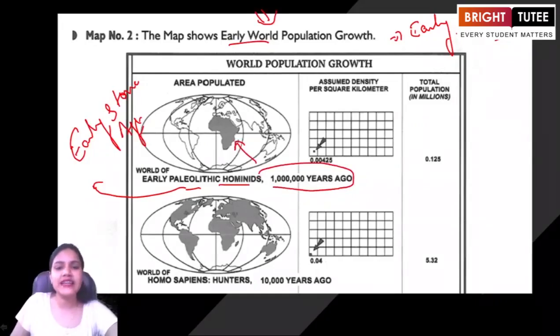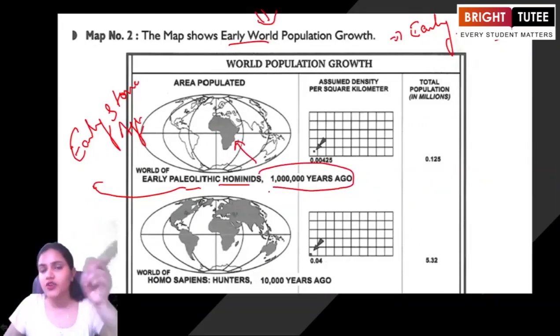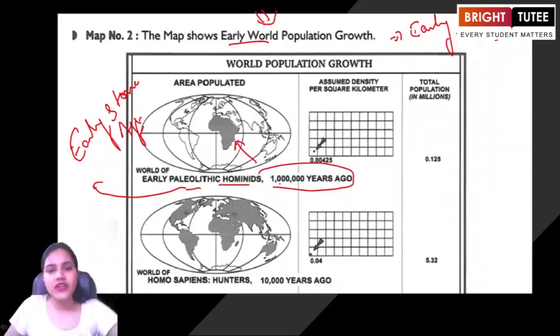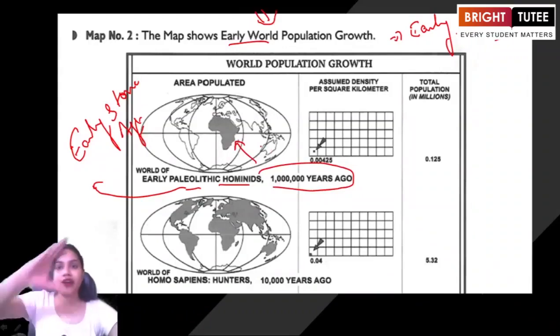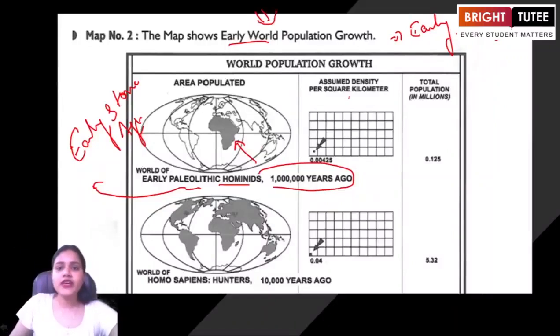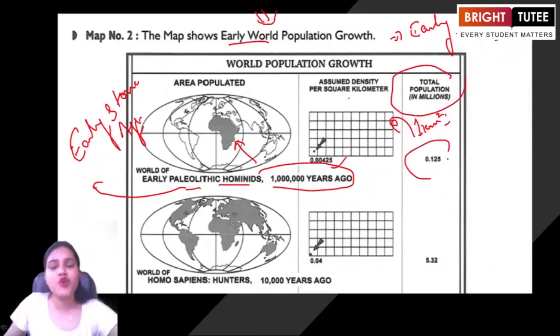What happened exactly? In the regions of Africa. We are not talking about India at this moment. We are talking about the region of Africa, all over the world. So here we see that in the African continent, the major population of hominids were living here. Now, when we are talking about the assumed density per square kilometer, it means how many people were living together in one square kilometer here. So you can see the number here. Now, the total population is 0.125 millions, right?